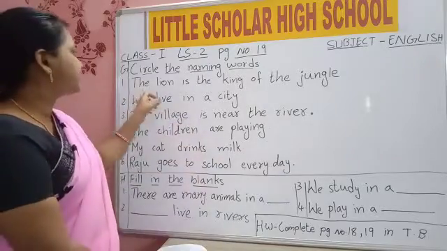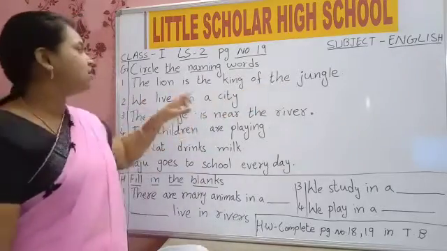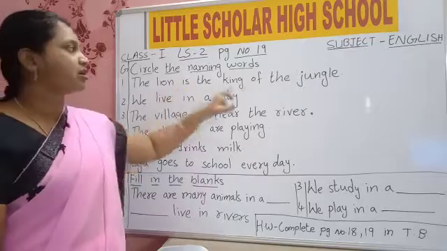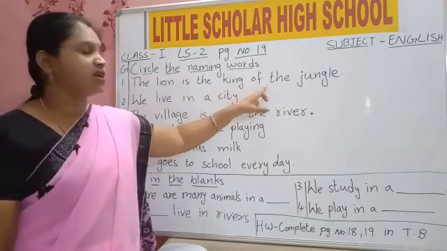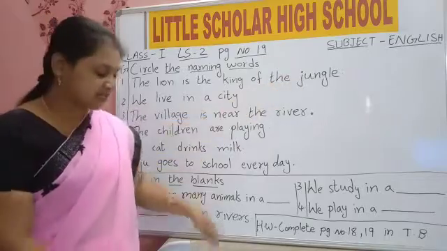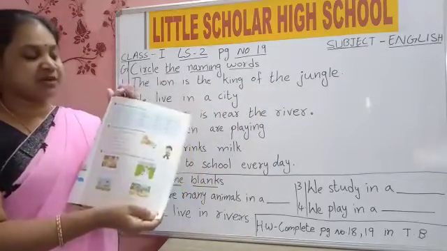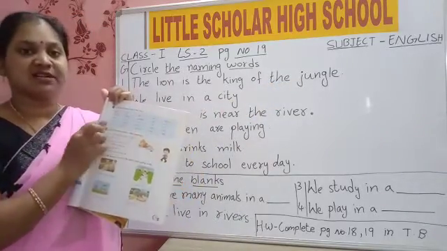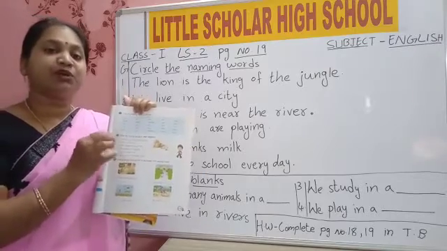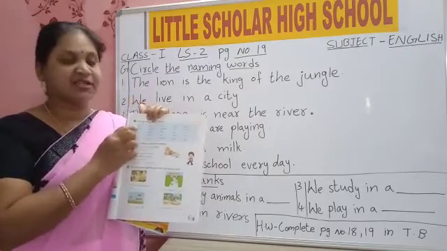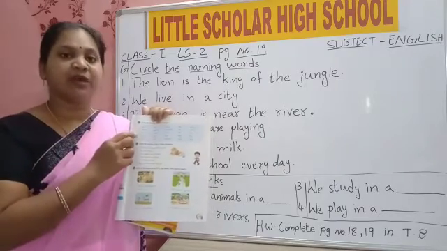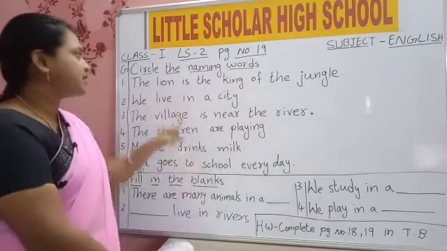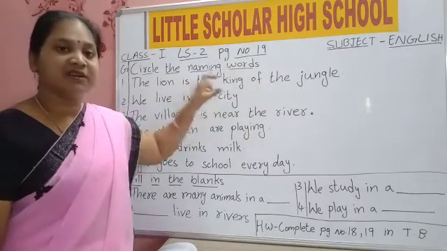What are these? This is a sentence. All the words put together in order make a sentence. Page number 19, you see, these all are words. To make a word, we will put letters in order. To make a sentence, we will put the words in order.